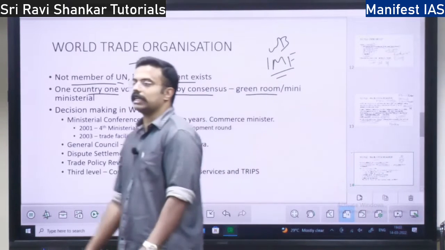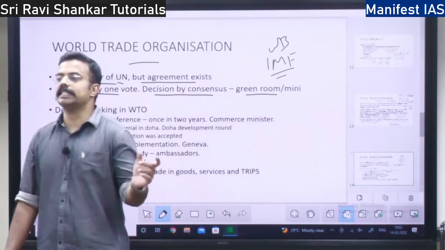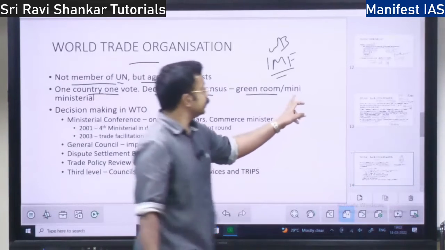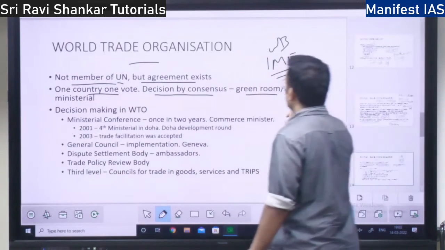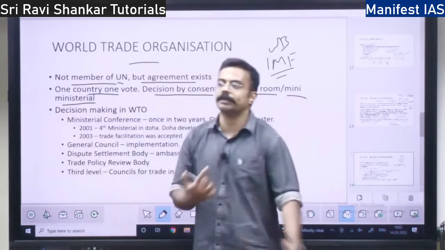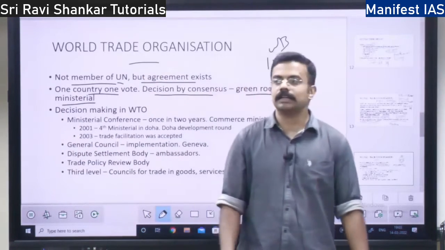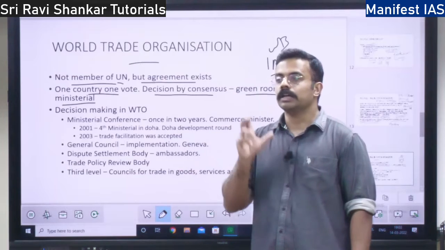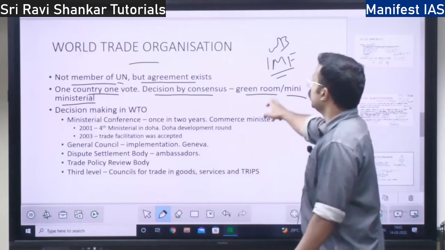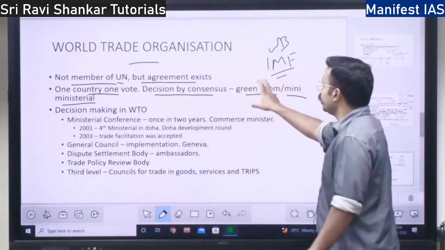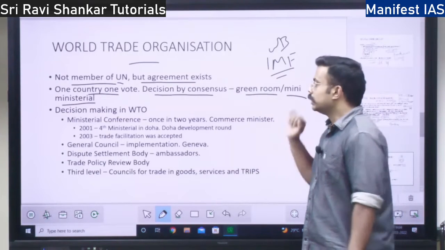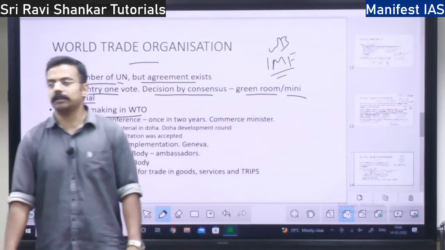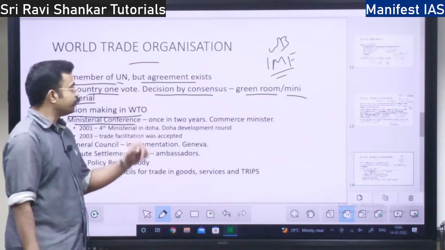So, these decisions are either carried out in green room decisions. Why green room decisions? Because World Trade Organization DG, Director General's room, it is painted in green color. So, green room decisions, or they will carry out the decisions in mini ministerials. We will discuss what is mini ministerials. Ministers coming together is called ministerial, but few ministers coming and talking, that is mini ministerial. Even in the green room, some World Trade members are going to go there and discuss, right? This is the concept. Decision making in World Trade Organization, how the decision is being made. So, one, you have ministerial conference.